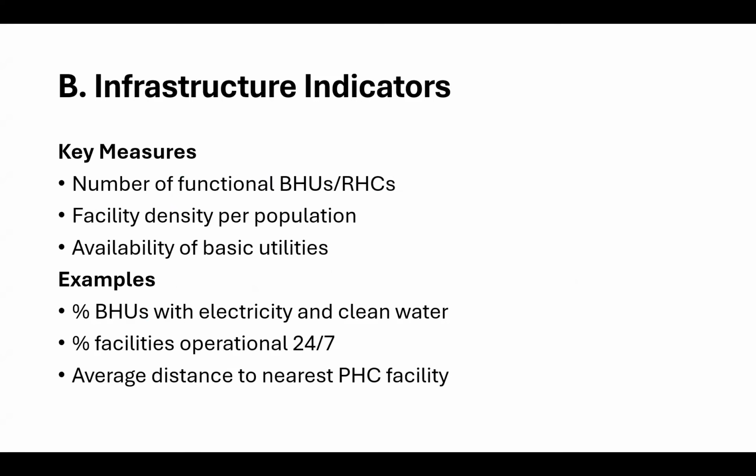Now we come to infrastructure indicators. Some of the key measures are number of functional BHUs or RHCs, facility density per population, or availability of basic utilities. And examples of these are percentage of BHUs with electricity and clean water, percentage of facilities which are operational 24/7, and average distance to the nearest primary healthcare facility.